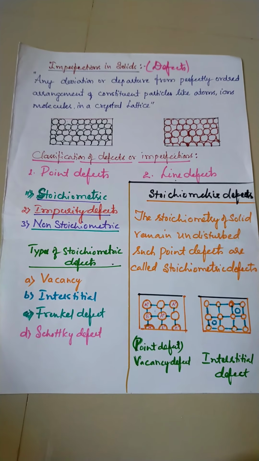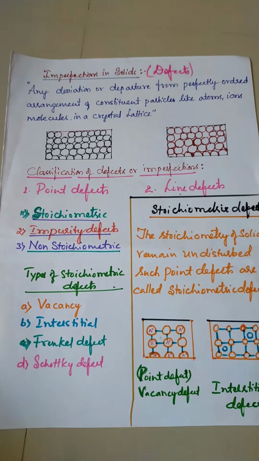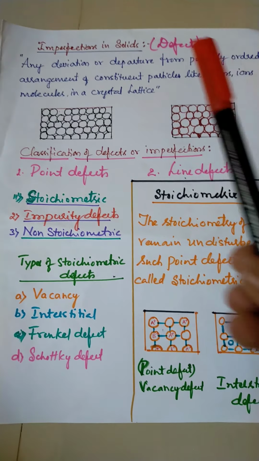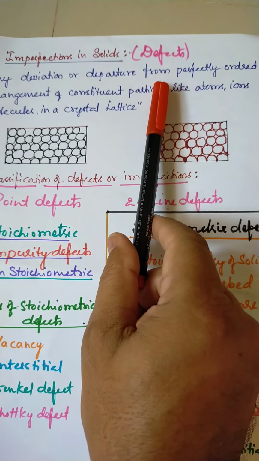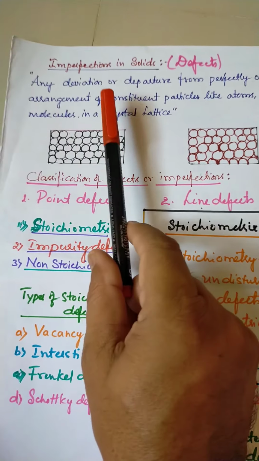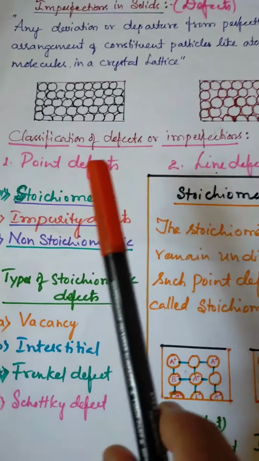Let me just continue. Here are defects. I told you about the defect already. What is meant by defect? It is any deviation or departure from the perfectly ordered arrangement of constituent particles. So I told you that, now I come directly to the next topic.